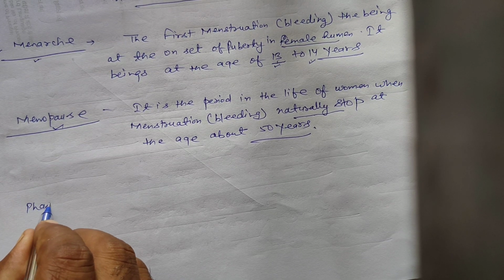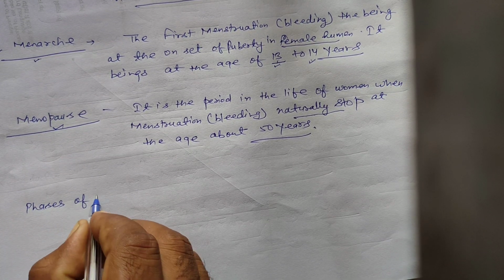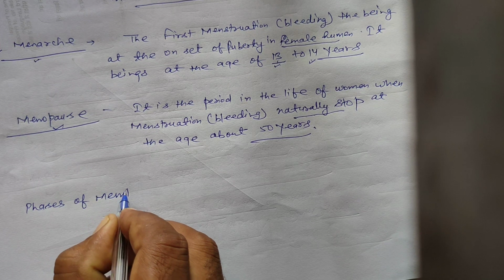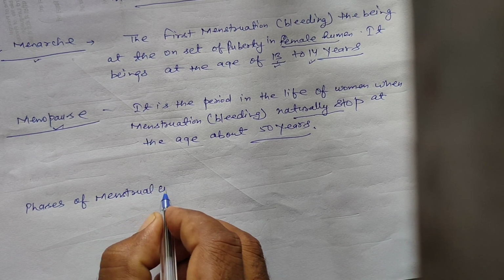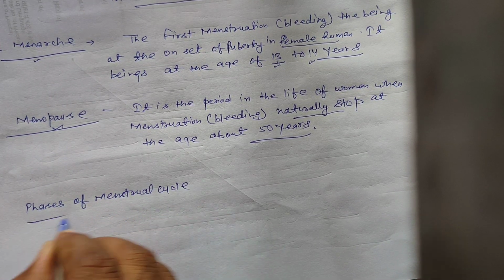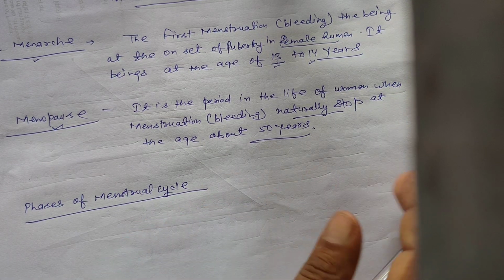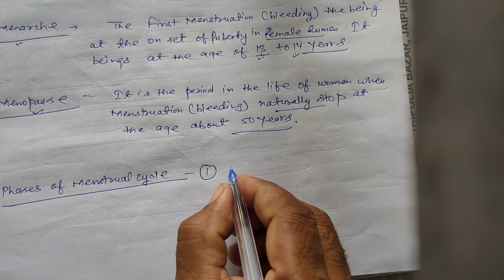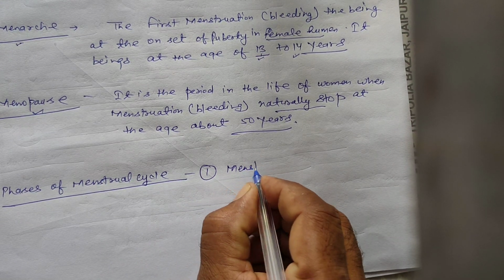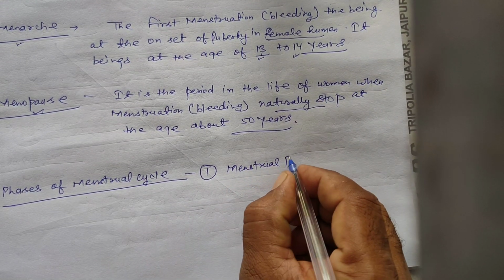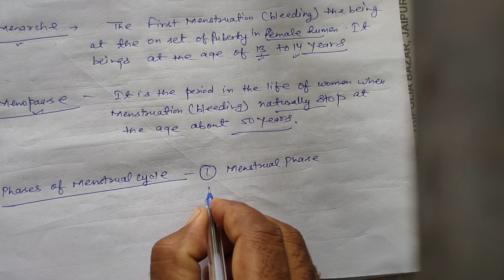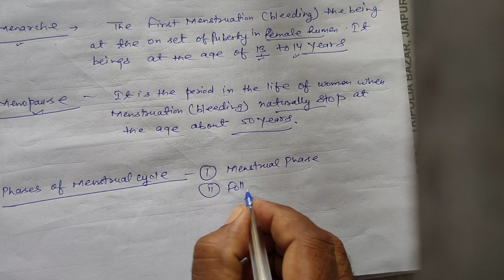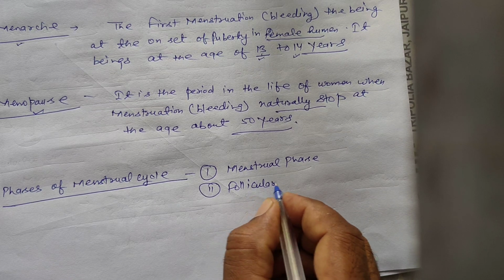Next topic is phases of the menstrual cycle. The menstrual cycle is completed in female humans, it means women, in four phases. First is the menstrual phase. Second is the follicular phase.